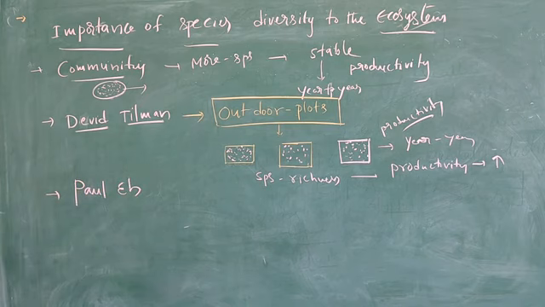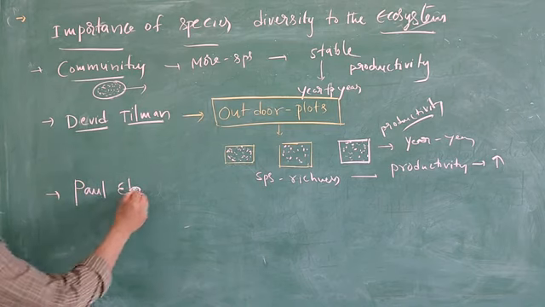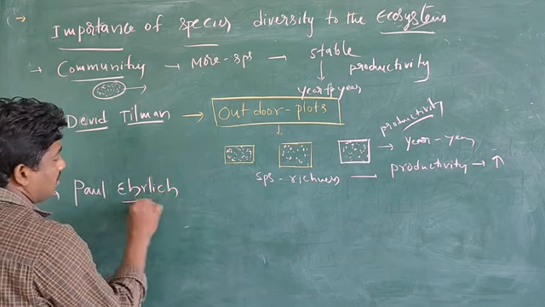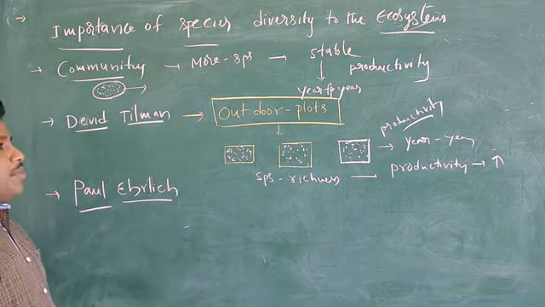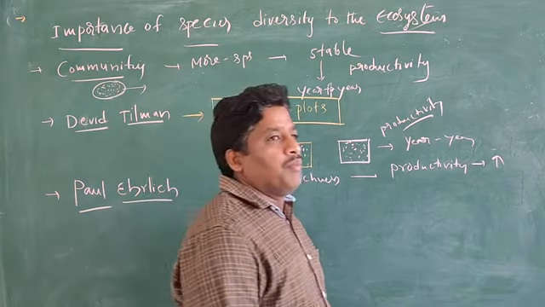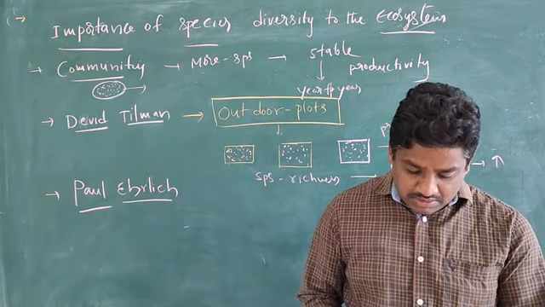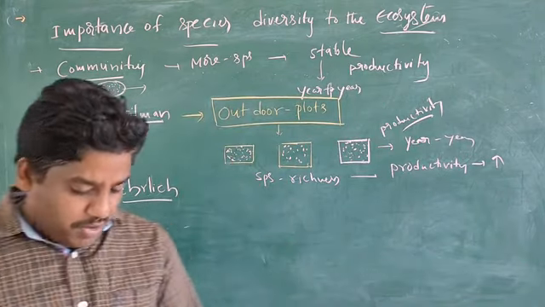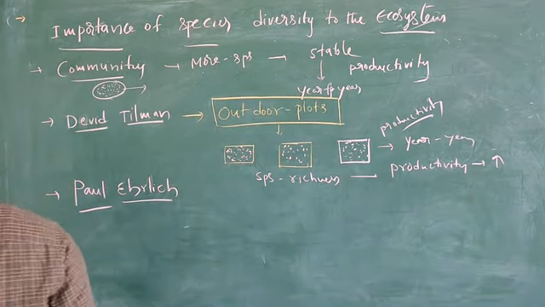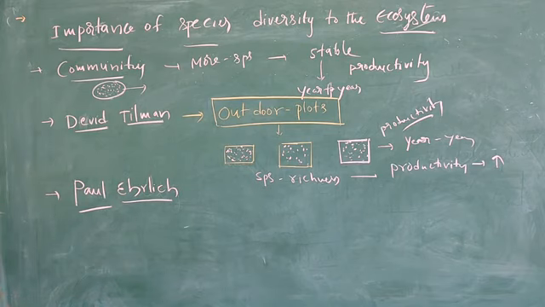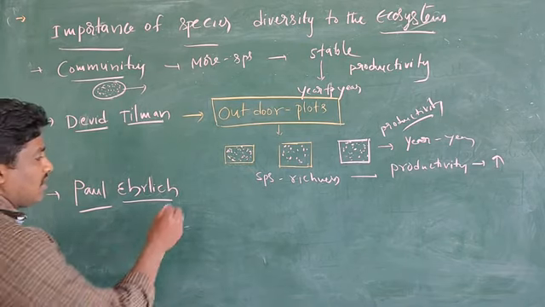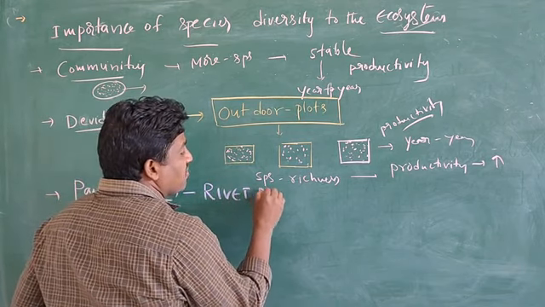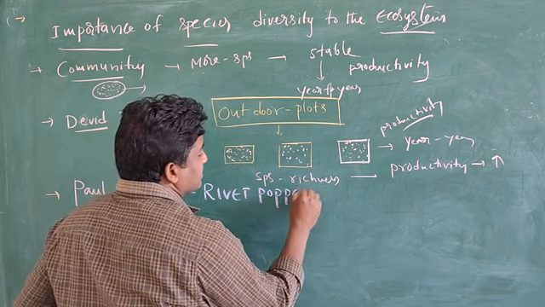The scientist Paul Ehrlich discovered, that means proposed, one theory, which is called the Rivet-Popper hypothesis.